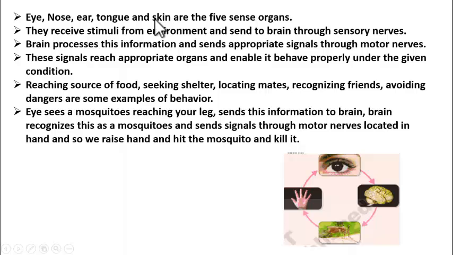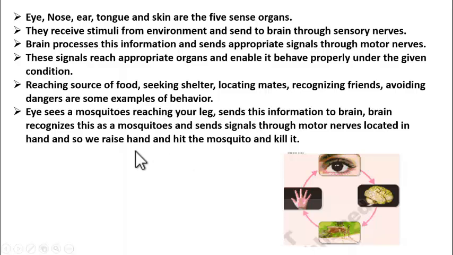Not only this, students, the sense organs help us in reaching out for our food, seeking shelter, locating mates, recognizing friends, avoiding dangers and so on. So these sense organs are not only simply parts of our body, they actually define us. So we must learn about their structure and their mechanism of action.